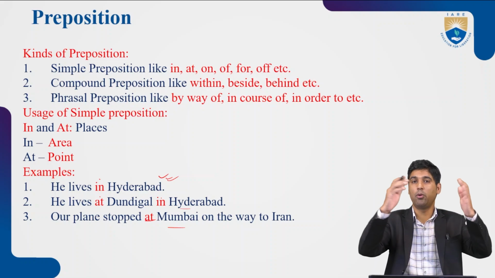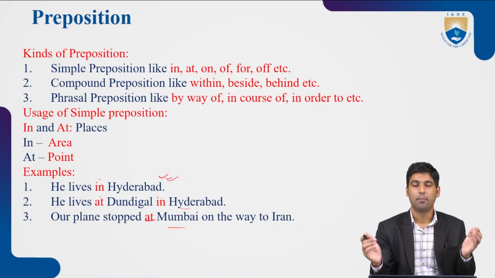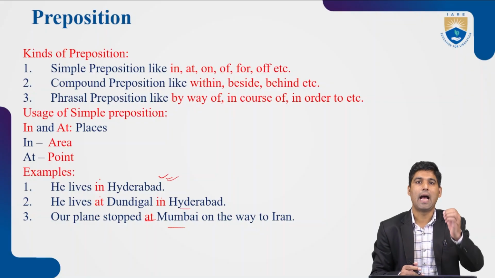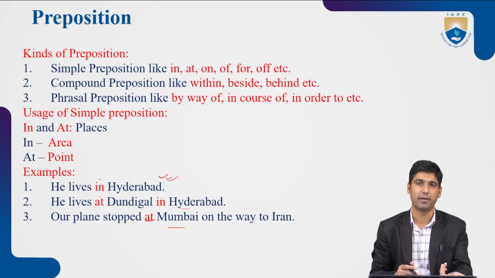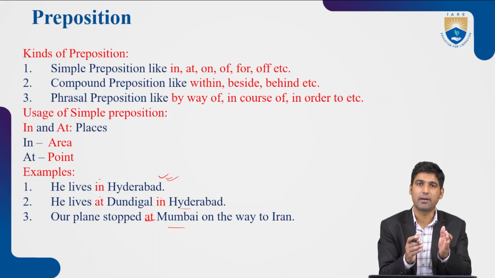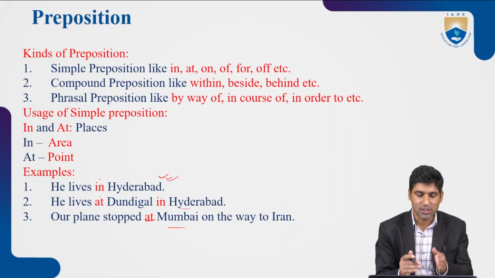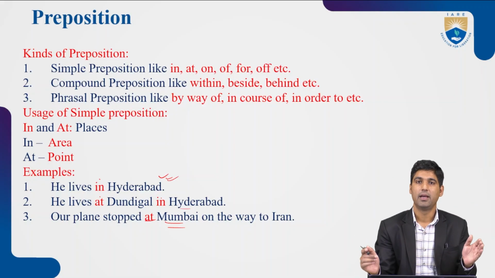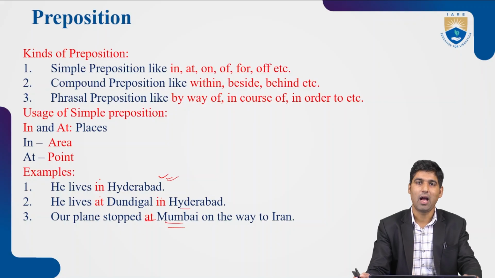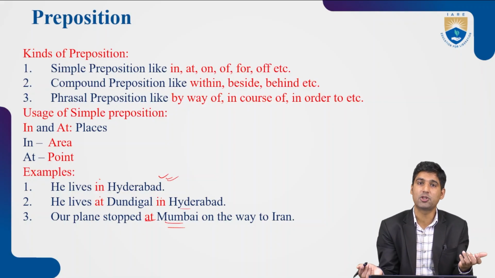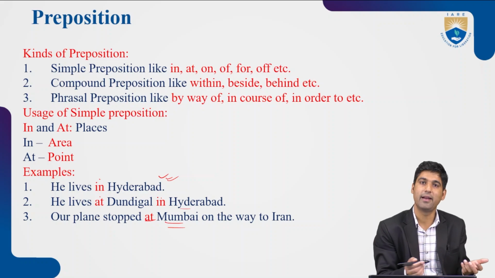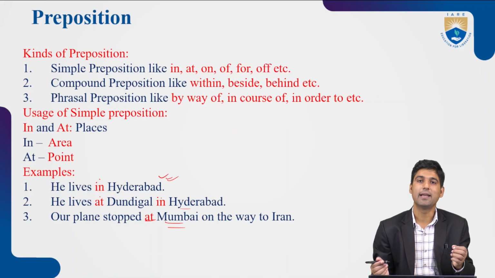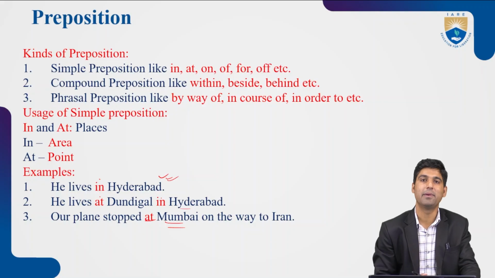So when I talk about Mumbai, no doubt it's a bigger area. But an airport in Mumbai is not a bigger area. It is a point. For example, hey, I'll meet you at the airport in Mumbai. At is a smaller area. At is a point. So Mumbai here does not indicate the entire area of Mumbai. It indicates the airport. Our plane stopped at Mumbai. Where can a plane stop? It cannot stop anywhere, in any street, in any field, in any other place. It can stop at the airport only. So Mumbai here means airport.